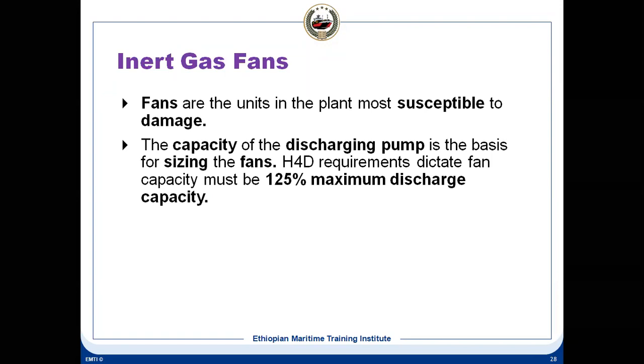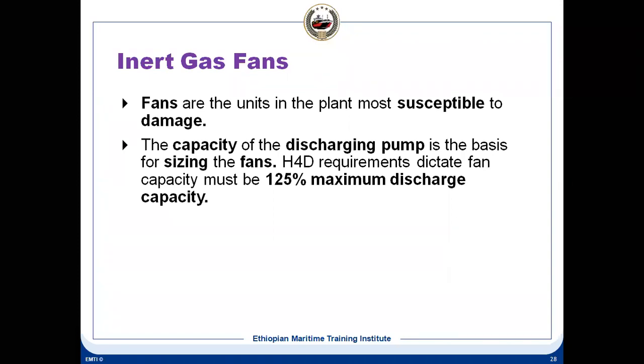So when you are pumping out, at that time a vacuum is created inside the tank. You have to supply by the IG, and IG capacity should be 125% of the maximum discharge capacity of your cargo pump. That means you will be maintaining the cargo tank pressure always positive.